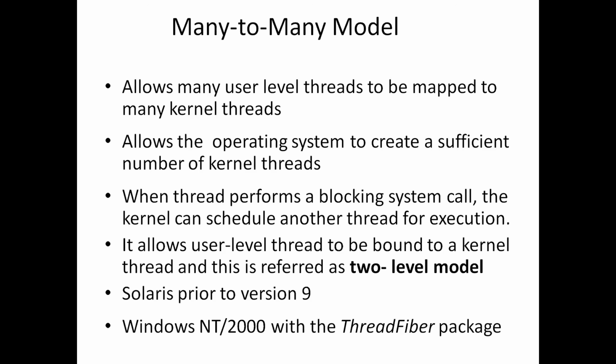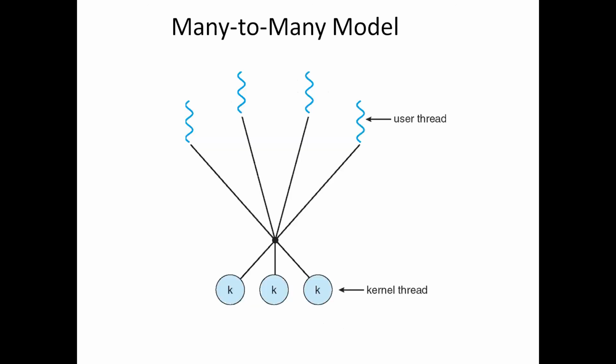The kernel threads can be smaller or equal in number to the user threads in many-to-many model.